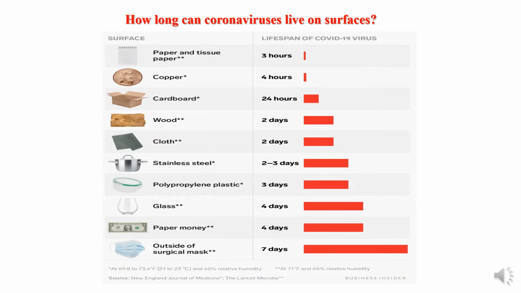Extensive research has been carried out to find out how long coronaviruses can remain on different types of surfaces. It was seen that the virus lasts only a few hours on objects like paper, while it survives the longest on the outside surface of a mask.